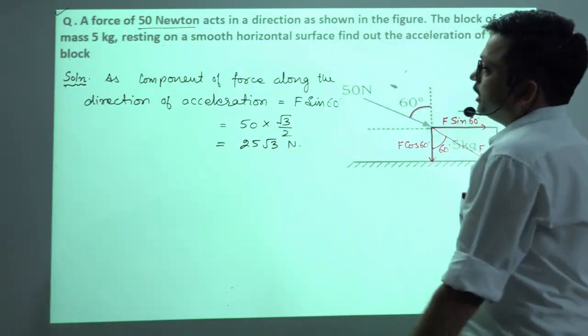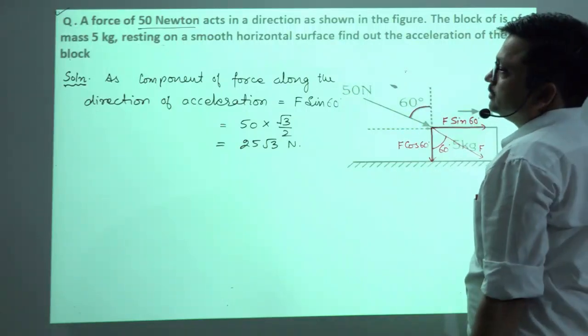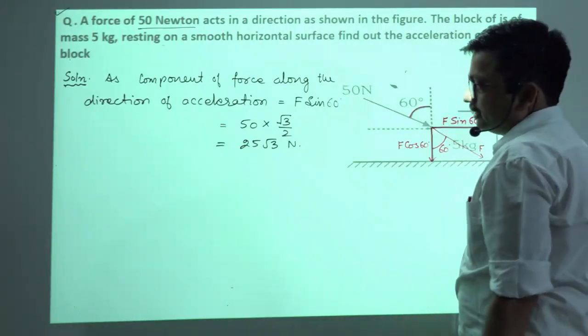Okay. Now, in the next step, we have been given the mass of the block, 5 kg, and we want to find out the acceleration.